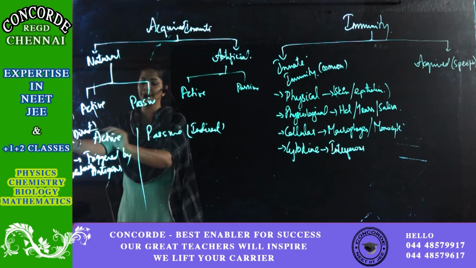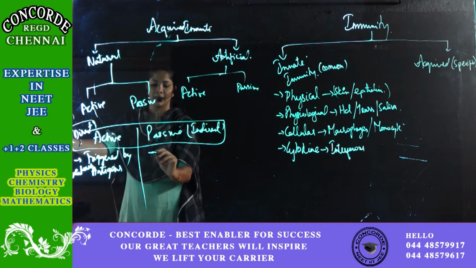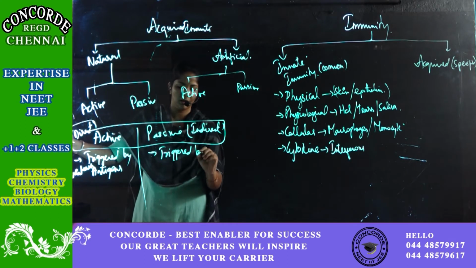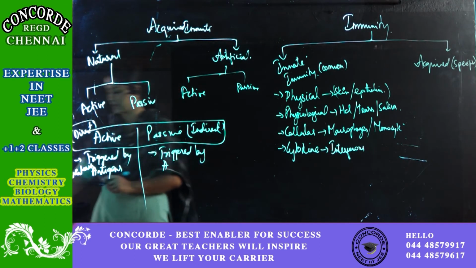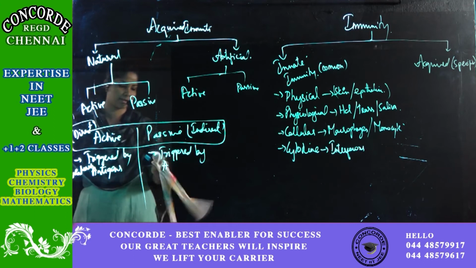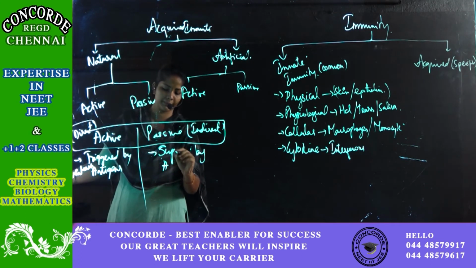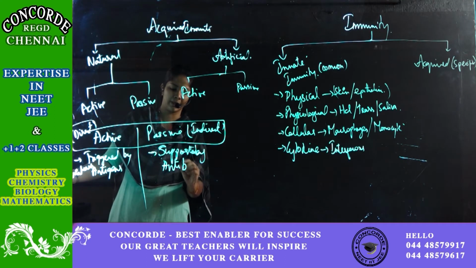So as I told you, active immunity is triggered by antigens. It's not triggered, it's supported by antibodies. It is supported by antibodies. So you might ask me, ma'am, antibodies, okay.